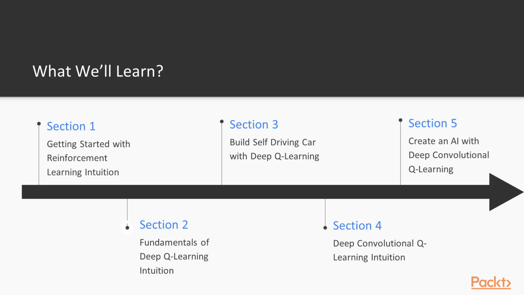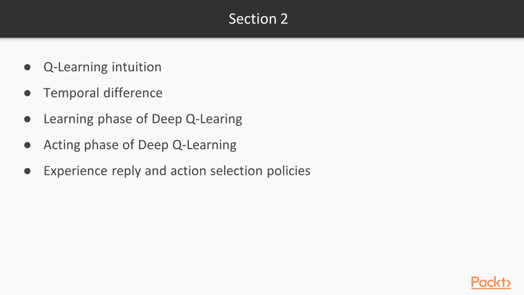Then in the second section, that is fundamentals of deep Q learning intuition, first we learn the intuition behind Q learning. Then we will talk about temporal difference. After that, we talk about the learning phase of deep Q learning. And then we talk about the acting phase of deep Q learning. And finally, we try to understand experience replay and action selection policies.